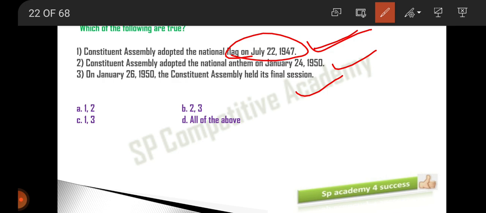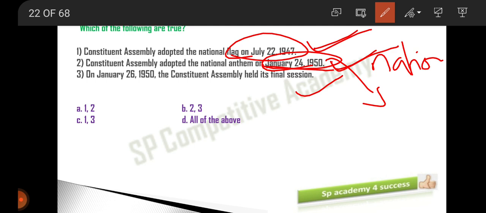Second statement: the Constituent Assembly adopted the national anthem on January 24th, 1950. Yes, on the last day of the Constituent Assembly, the national anthem and the national song were both adopted. Let me tell you guys, this is the last session.